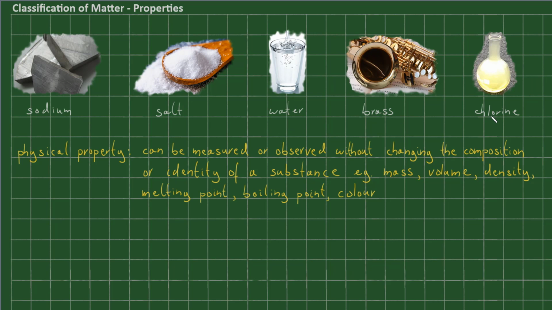In a similar fashion, I could possibly measure out the volume that this chlorine gas occupies. By measuring the volume, I have not changed the nature of chlorine. It is still chlorine. I might also take a lump of brass, place it in my glass of water, and quickly find out that brass is not soluble in water. Conversely, I could take a little bit of salt, place that in my glass of water, and find out that salt is soluble in water. So solubility is also a physical property.